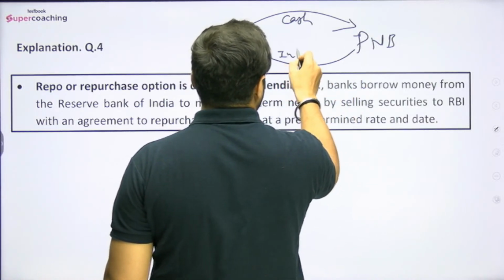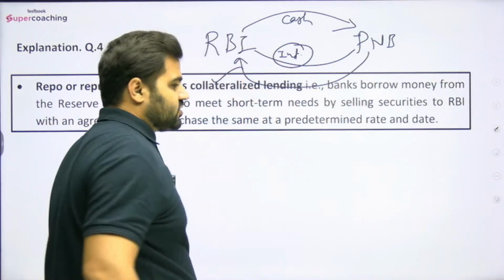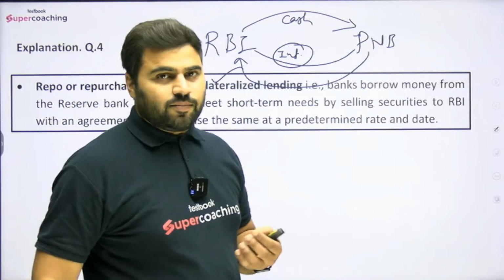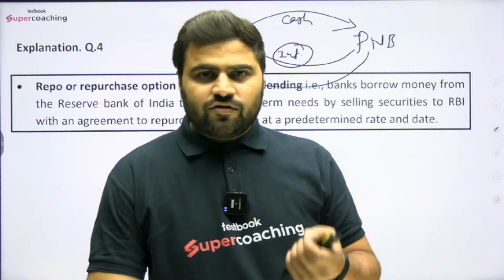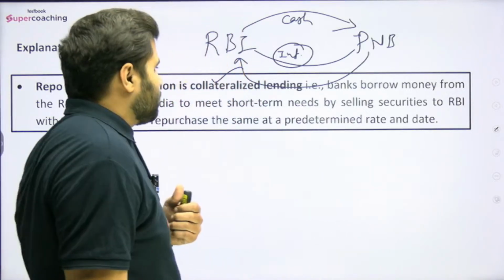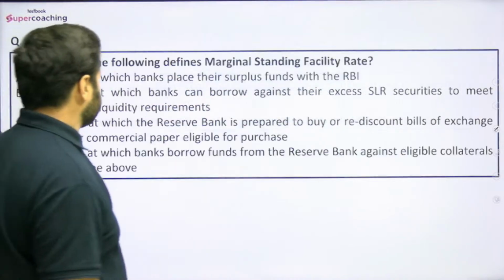RBI will charge the interest. तो RBI इसको interest charge करेगी, and also collateralized deposit must be there. ठीक है, collateralized deposit का मतलब क्या होता है? यहाँ पे जब भी हम कभी लोन लेने जाते हैं तो हमें collateral देना पड़ता है, ठीक है? ऐसी तो फ्री में लोन देते नहीं, साथ में हमें एक सिक्योरिटी रखनी पड़ती है. So collateralized deposit है, इसीलिए इसको हम बोल रहे हैं that this is a collateralized lending itself, right?